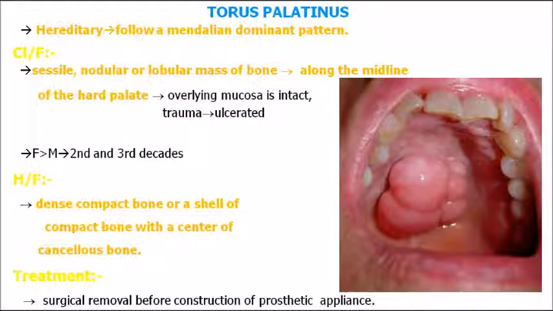Histologically, under the microscope, it will be dense compact bone, a shell of compact bone surrounding a center of cancellous bone. This is the classical picture of torus palatinus. Remember that point, very very important, and note the picture also.